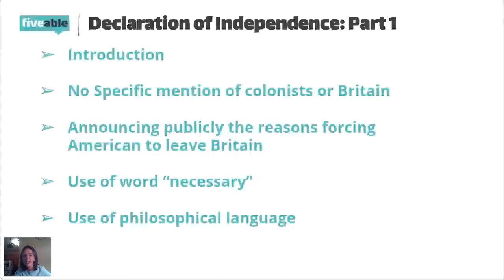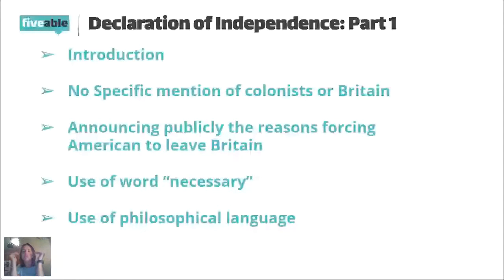And from the get-go, we see there's a whole philosophical meaning behind the Declaration of Independence. They're really trying to keep an objective viewpoint as they work through their reasons for this declaration that they're announcing. They also use the word "necessary," which might not mean much to us now, but back then it was a huge word to use, because it basically means this is inevitable.